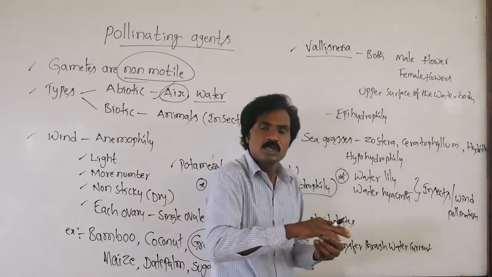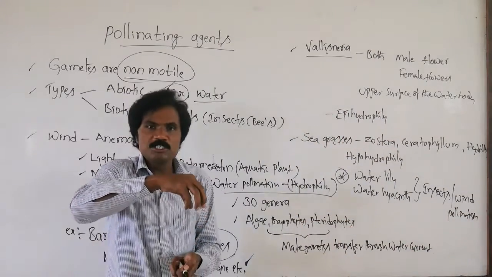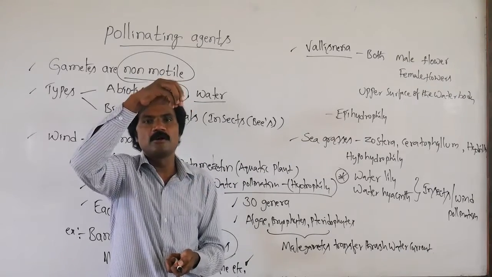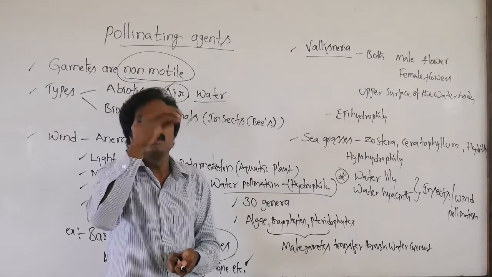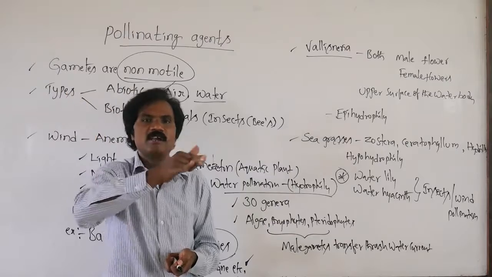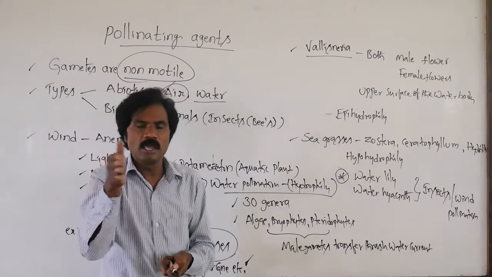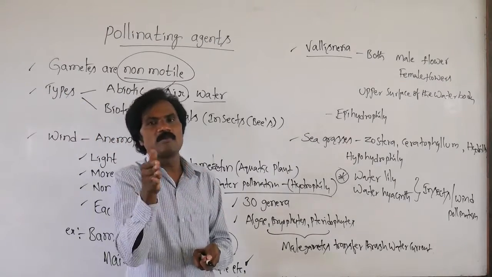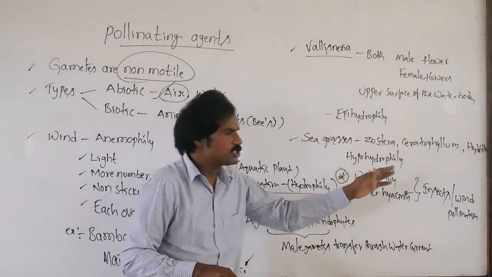Why? Because the flowers are in the superficial part of the water body. That's why male and female, with the help of insects or wind, any one among these agents, the pollen must be transferred, then fertilization takes place.